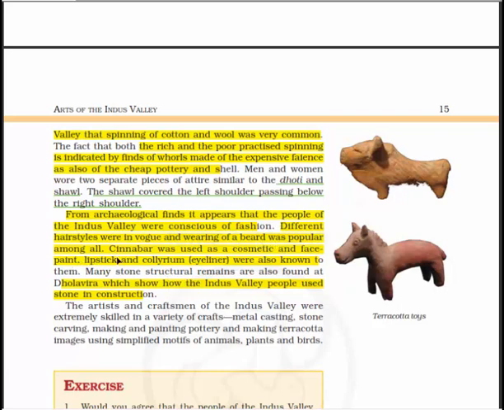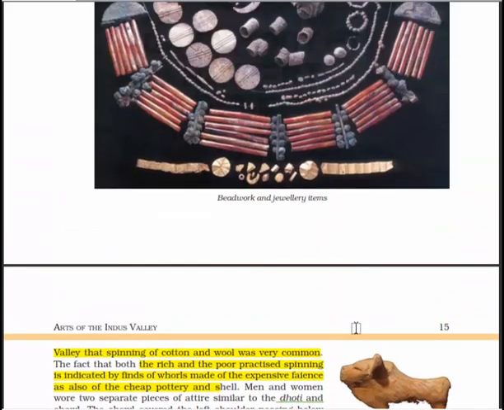Among all, cinnabar was used as a cosmetic. Remember, cinnabar was used as a cosmetic, and face paint, lipstick, and collyrium, that is the eyeliner, were also known to them. And many stone structural remains are also found at Dholavira, which show how the Indus Valley people used stone in construction. Now, the artists and craftsmen of the Indus Valley civilization were extremely skilled in a variety of crafts: metal casting, stone carving, making paintings, pottery, and making terracotta images using simplified motifs of animals, plants, and birds. Here you will see some of the terracotta toys.